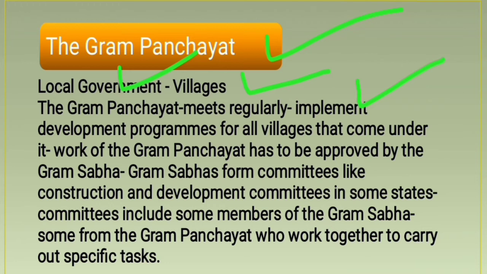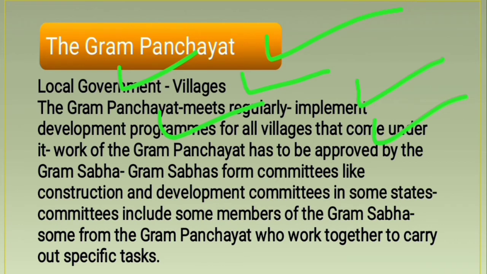Its meetings are held regularly, and what do they talk about in gram panchayat meetings, all the people like the sarpanch and panch and all other villagers? They talk about development programs for the village. So what kind of development programs? Like construction of any public building, making of any school, maintenance of streets and roads of any kind, and making of a pond in the village. So all these kinds of public works, they talk about.